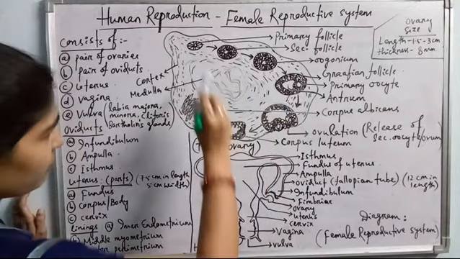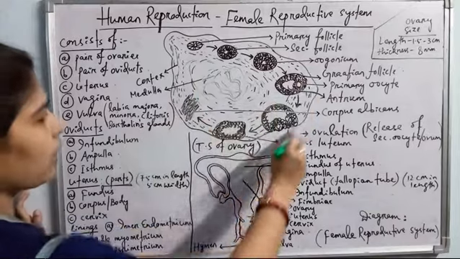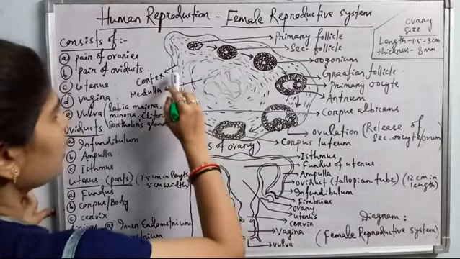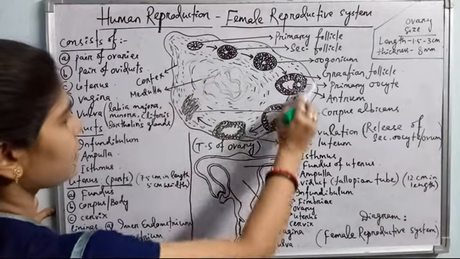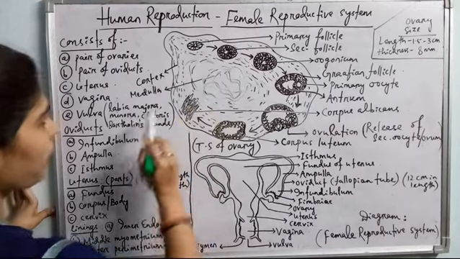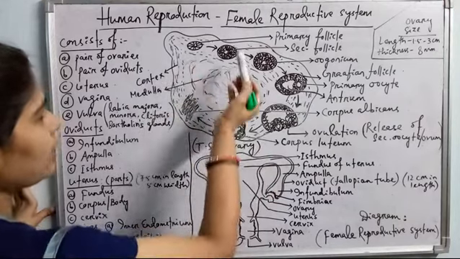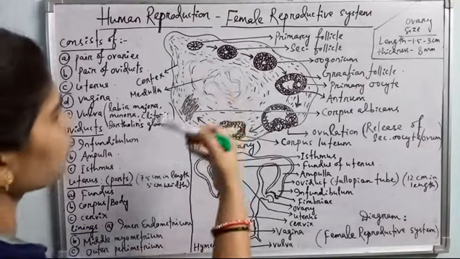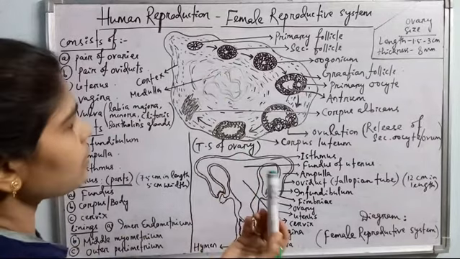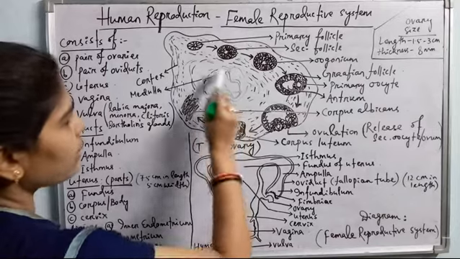The outermost layer of the ovary is covered by a connective tissue mass called tunica albuginea, and next to that a layer is present called cortex, and the inner mass of the ovary is called medulla. Cortex contains the germinal epithelial cells, and the germinal epithelial cells undergo regular mitotic division producing the follicular cells. We will discuss this in detail. The medulla contains the blood vessels and the nerves.